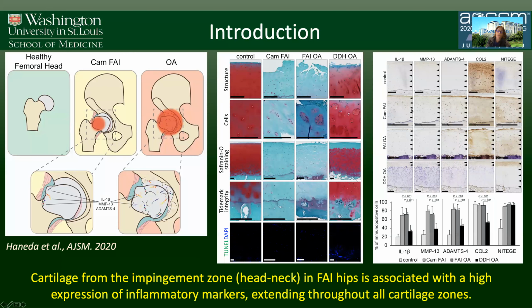Even more, if you also look at the amount of inflammation that these patients present in the head-neck area, and you compare both groups, CAM FAI to advanced arthritis, we found that the expression of inflammatory markers was very similar between groups. However, during this study, we did not assess for inflammation at other locations of the joint.